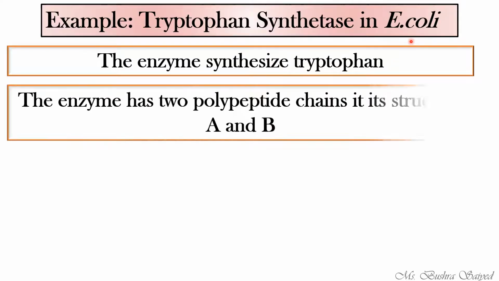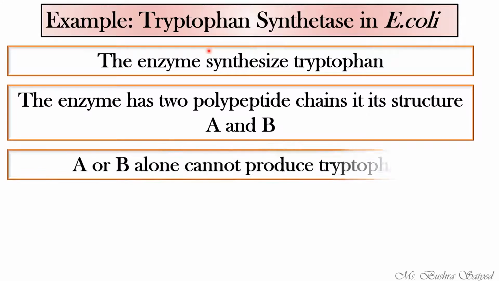We know that enzymes are proteins, and proteins are made up of polypeptide chains. There are a total of two polypeptide chains out of which this particular enzyme is formed. If any one chain, either polypeptide A or polypeptide B, is present in the structure of this enzyme, it will not produce tryptophan.